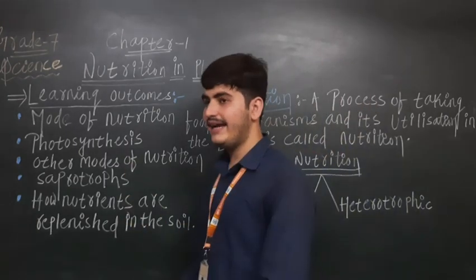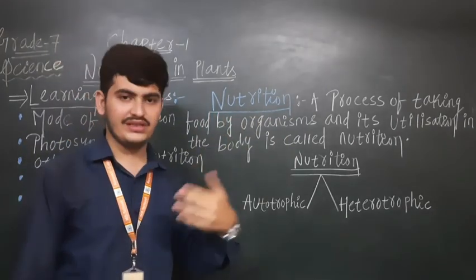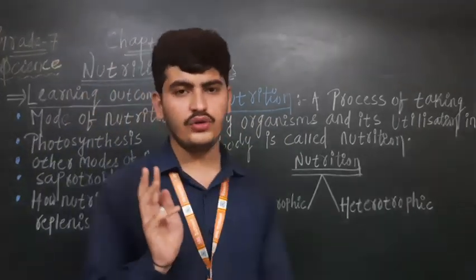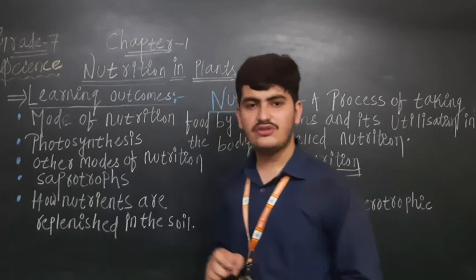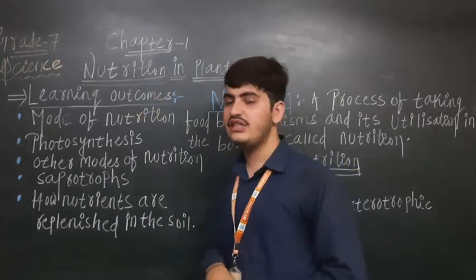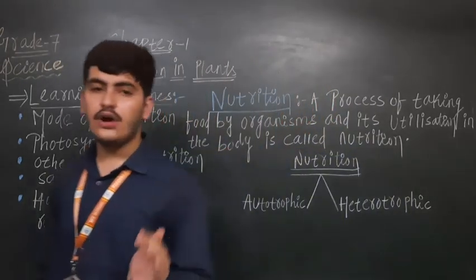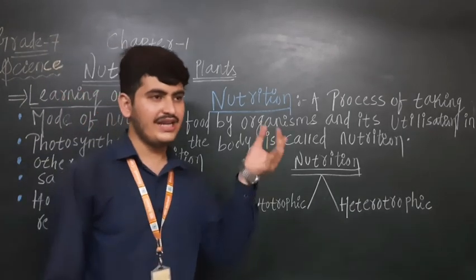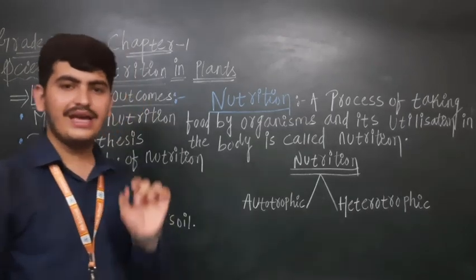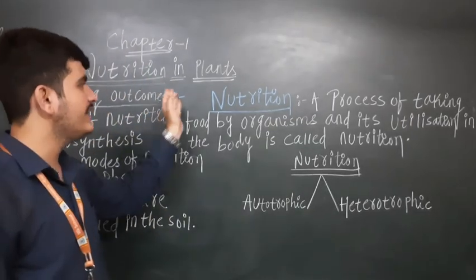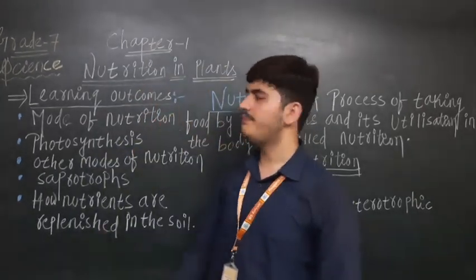Now as you are moving to higher grades, you have to know which part of science this chapter is from. Science is divided into 3 main subparts: physics, chemistry and biology. Which part is nutrition in plants from? Yes, it is from biology. If anyone asks which part of science the chapter going on in your school is from, you have to say our first chapter, nutrition in plants, is from biology.